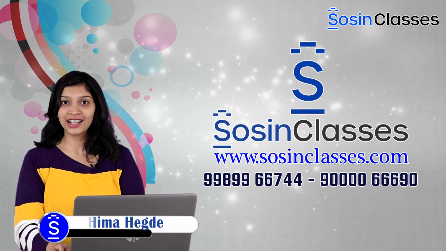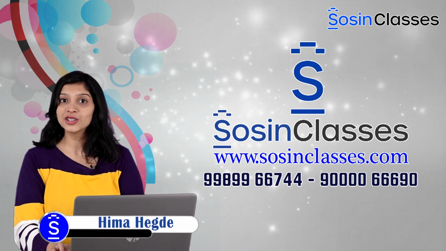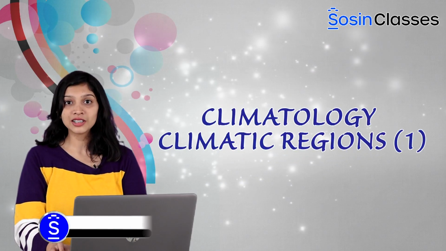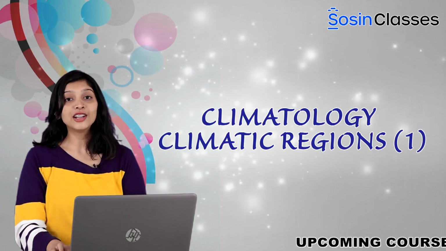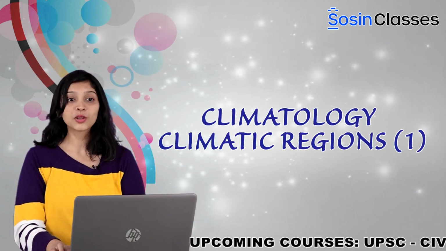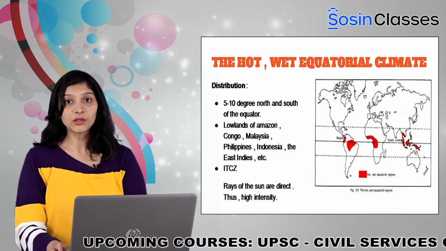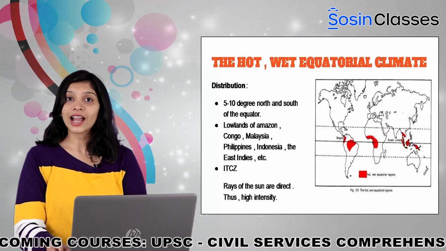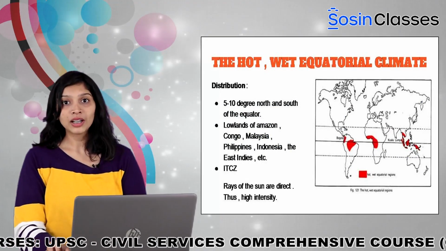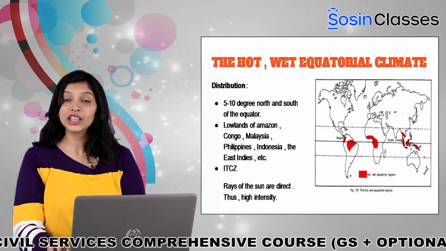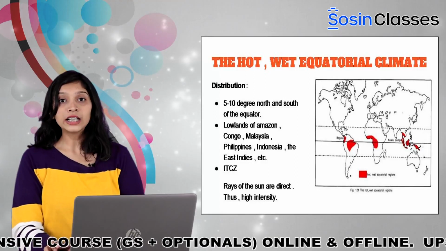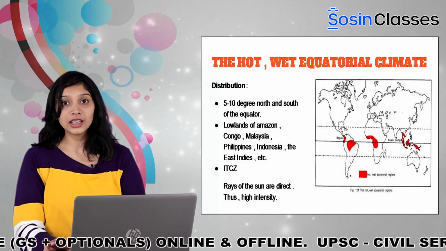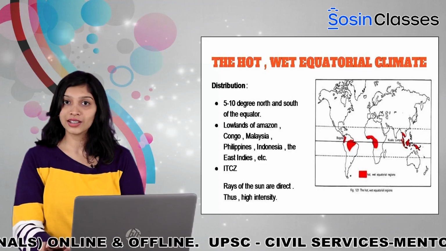This is Hima Hegde presenting before you a video series on the topic climatic regions around the world. This is the first part of the video series. The climatic region under focus in today's video is going to be the hot wet equatorial climate. On the right hand side there is a world map depicting the distribution of the equatorial climatic region around the world. Precisely, it is spread across 5 to 10 degree north and south of the equator.